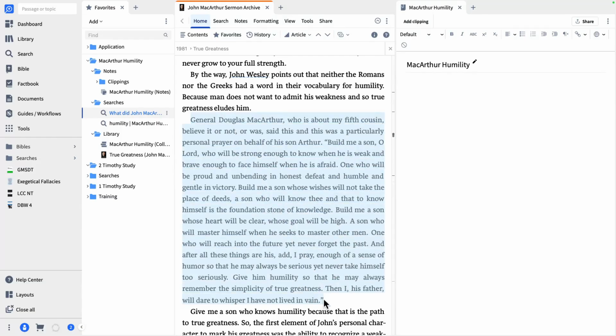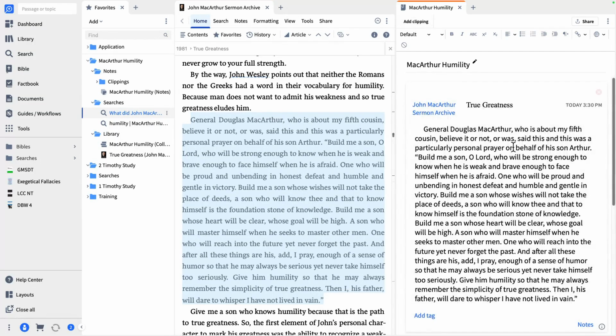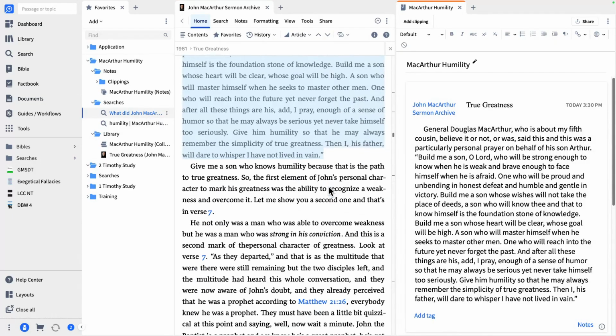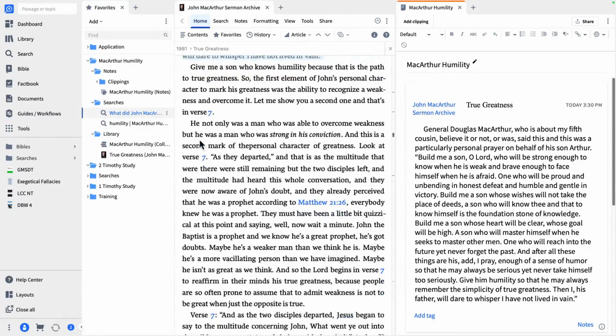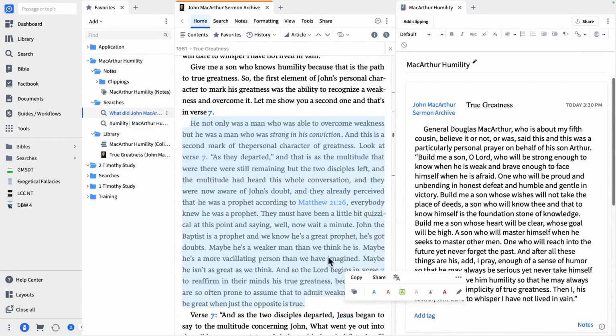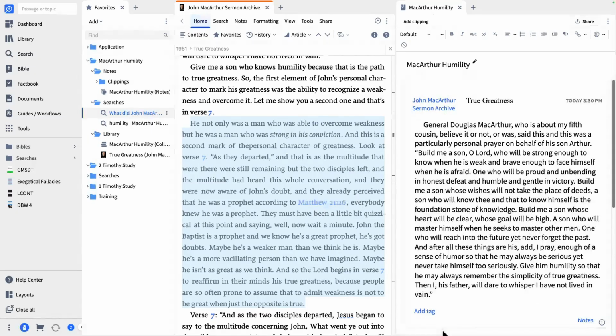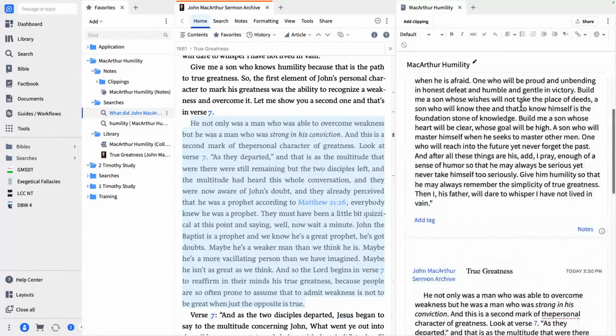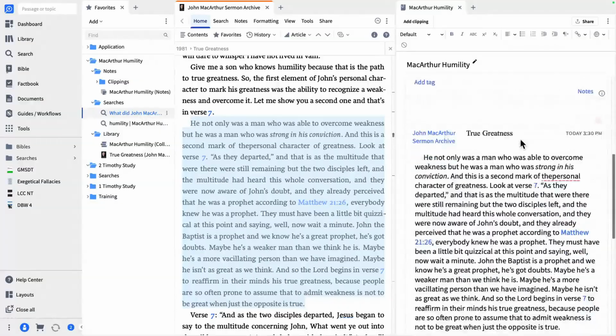And then you've got two options here. One is come over to your clippings document and just click on add clipping. And that adds the clipping. Or, and I'll explain the clipping here in a second, you can go in and say, here's another big section. I'm going to select that section and I'm going to drag it over and drop it down below. And now that section is also in here. Okay, you've got these two sections.